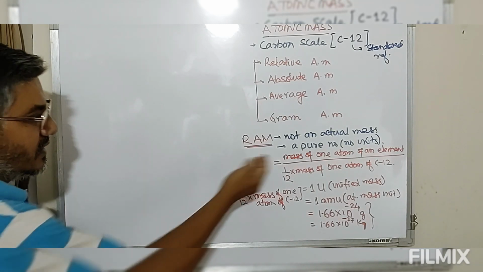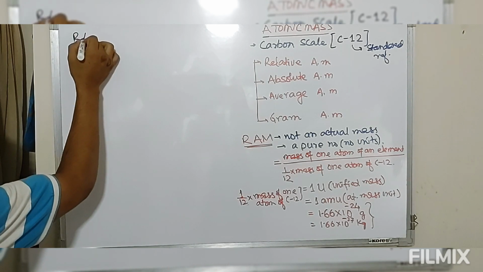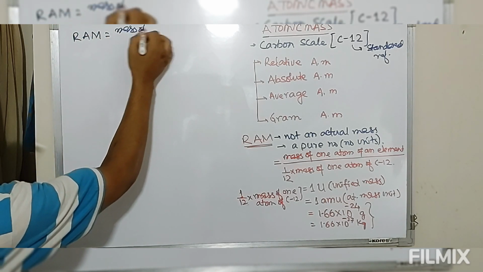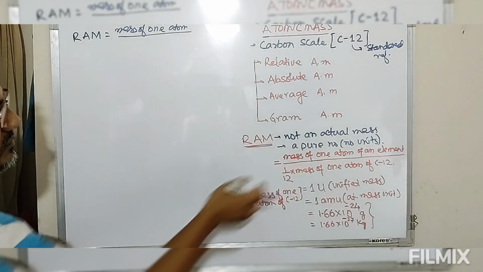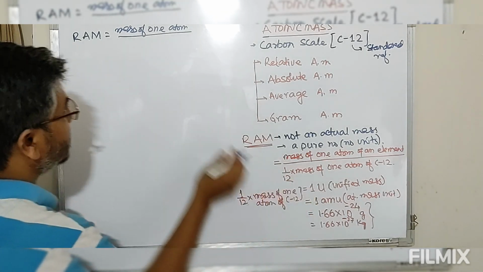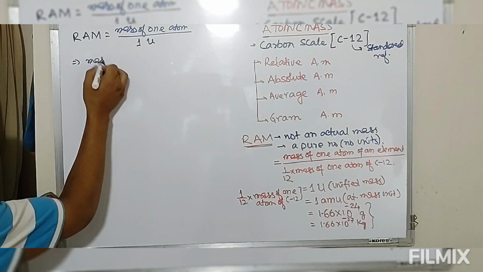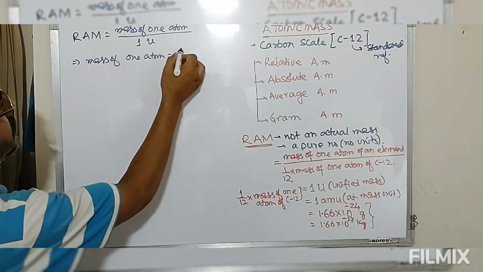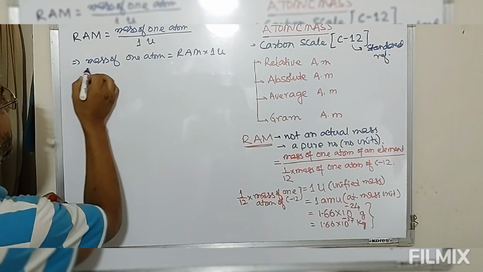So now coming to this definition, relative atomic mass is equal to mass of one atom divided by 1/12 mass of one atom of carbon 12, which is defined as 1 U. So we can write this as into 1 U. Therefore, mass of one atom is equal to relative atomic mass into one unified mass.